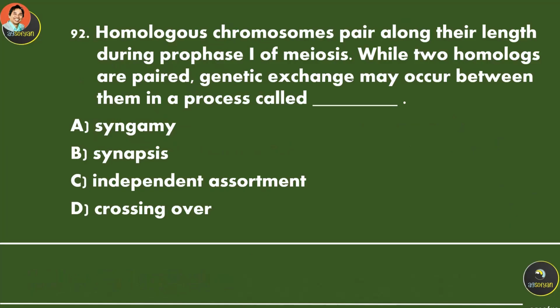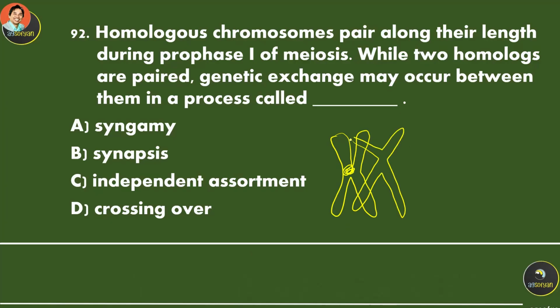Homologous chromosomes pair along their lengths during prophase 1 of meiosis. While two homologs are paired, genetic exchange might occur between them in a process called, so let's say this is a homologous chromosome that starts to divide. It's going to look like an X, and then the other one is going to be here. So you're going to see here, these are chromatids.